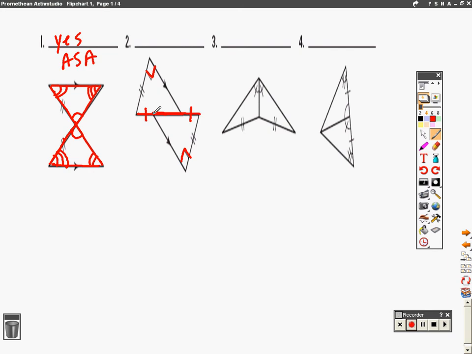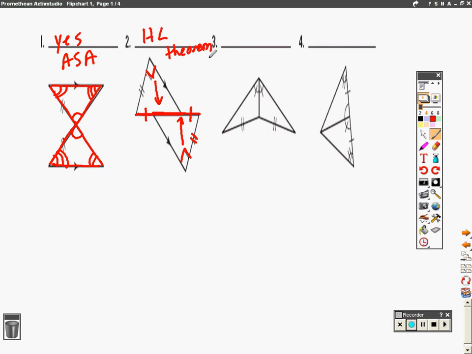So we have an entire side, we have another side, and we have a right angle. But if you think about it, because this is a right angle, this is a hypotenuse, and this would be a leg. So what you have here is the HL theorem.